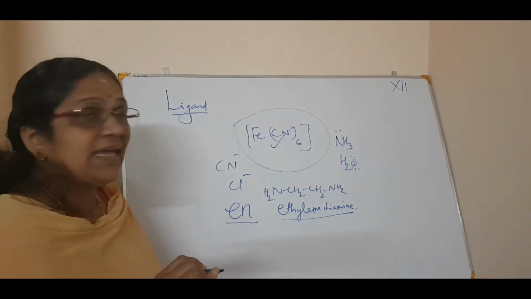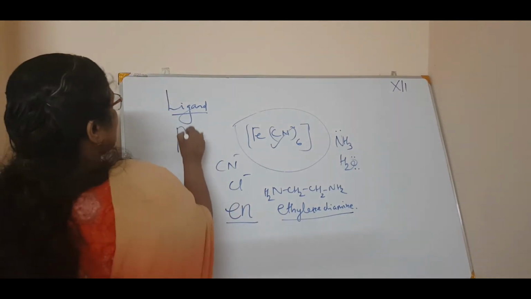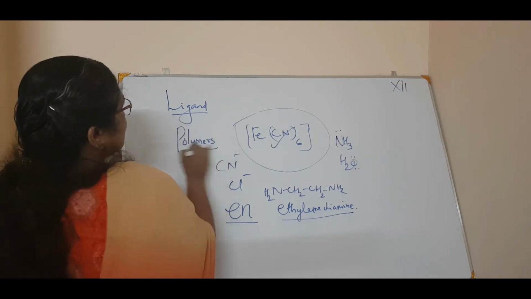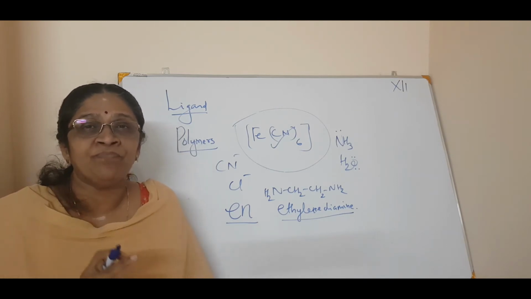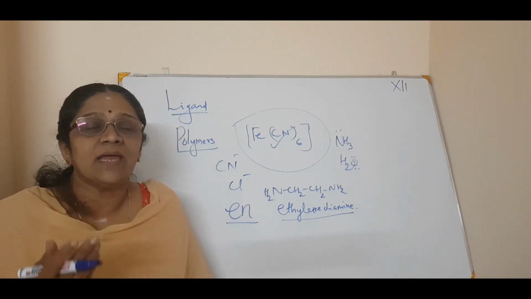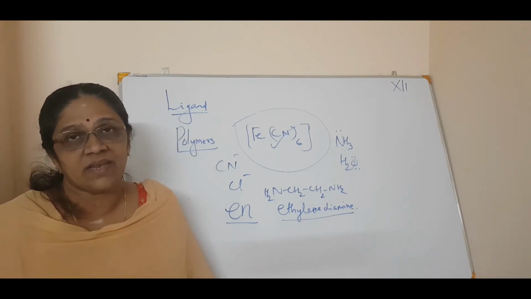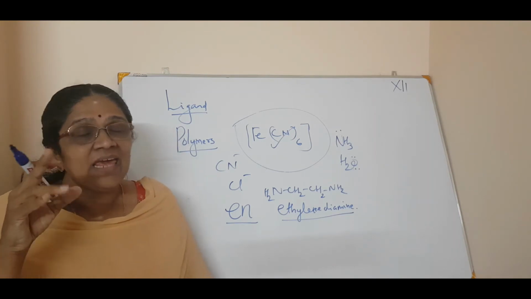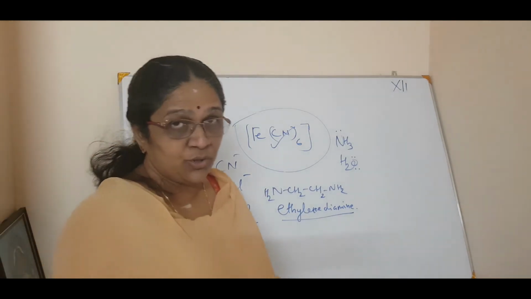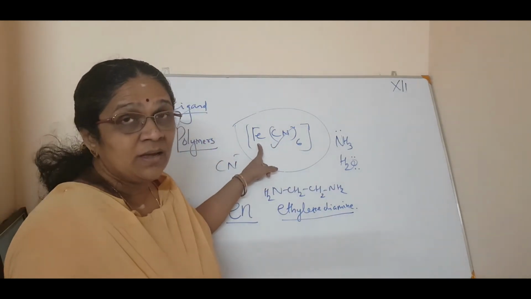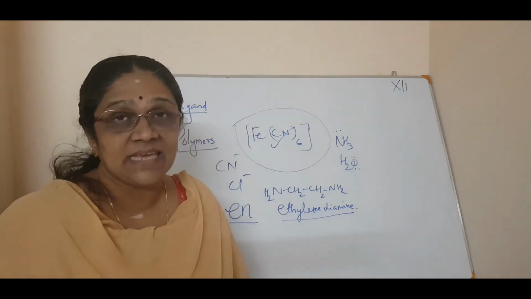Okay, so you can have ethylene diamine or macromolecules. A ligand can be a macromolecule like a polymer. So ligands may be simple molecules, larger molecules, neutral molecules, or macromolecules like proteins, etc. Correct. So now we have an idea of what a ligand is. In the coordination entity, the ions or neutral molecules which are bound to the central metal atom or ion are called ligands.